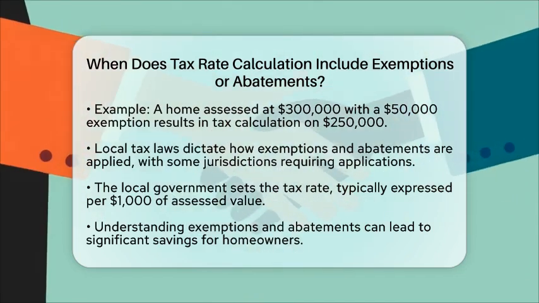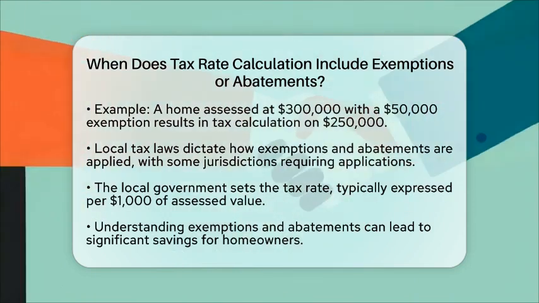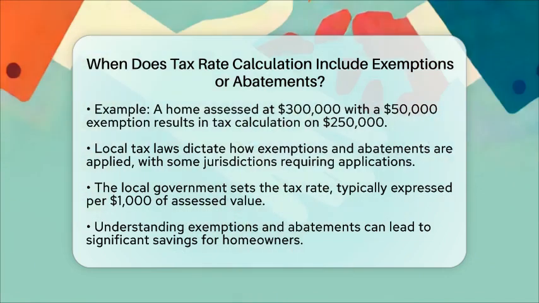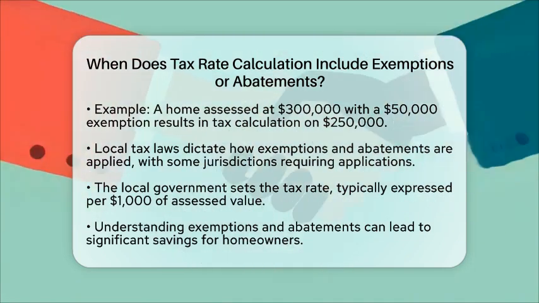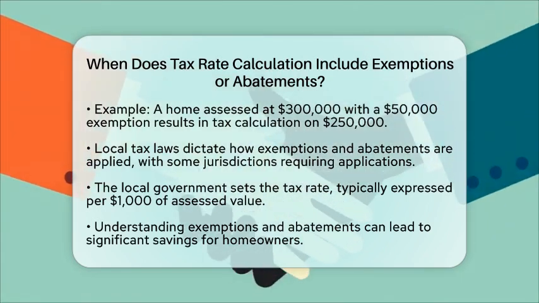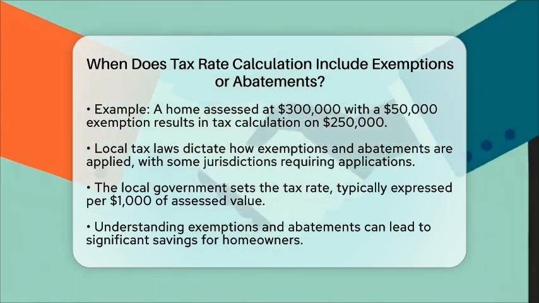Tax rate calculations include exemptions or abatements when these deductions reduce the assessed property value before the tax rate is applied. This process varies by jurisdiction, but is a common feature in property tax systems to provide relief to qualifying taxpayers. Understanding how these deductions work can lead to significant savings for homeowners.